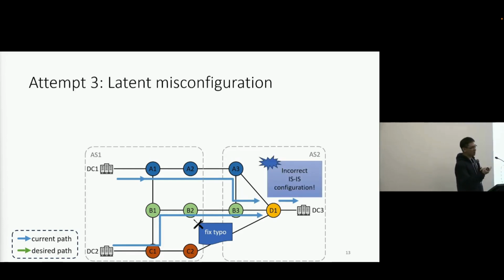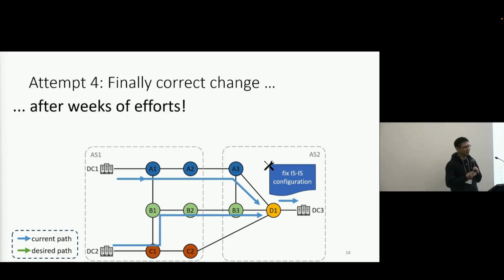The root cause of this is that, due to the large size of our network, the ISIS cost in AS2 is not configured optimally, making the forwarding in AS2 suboptimal. So finally, in the first attempt, they fixed the ISIS cost, and they found that all path diffs are expected. In total, this seemingly easy change takes weeks of effort.